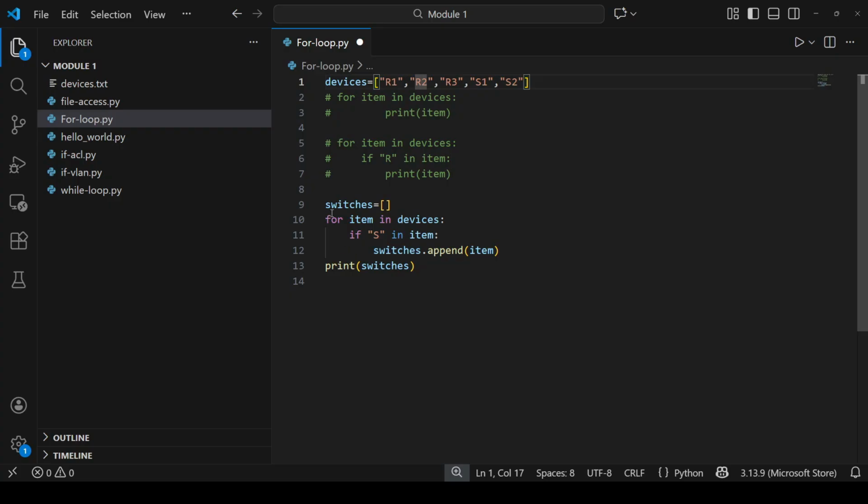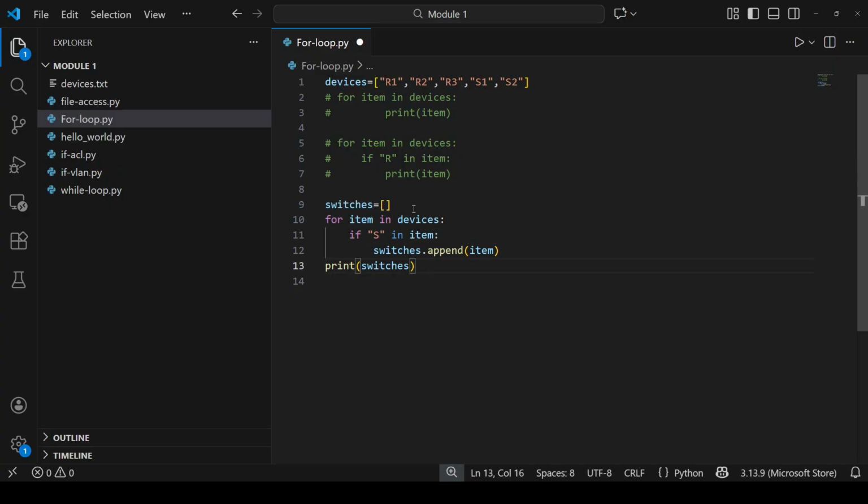Third time, again the control goes to the for statement and reads this item. S in the item, no, so it will not append. The fourth time, the control will go to S1. If S in the item, yes, then it will append the switches list with S1. And the fifth time, the same thing.